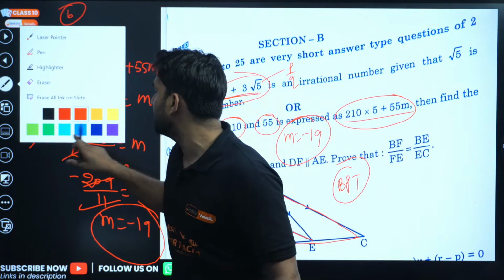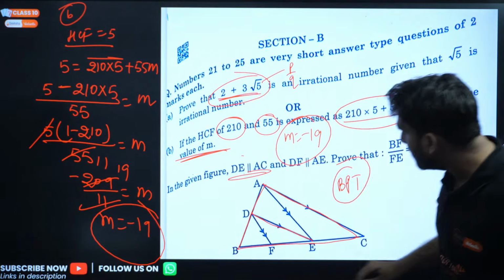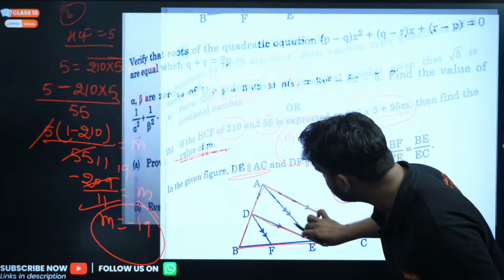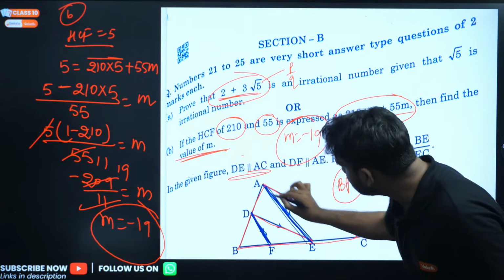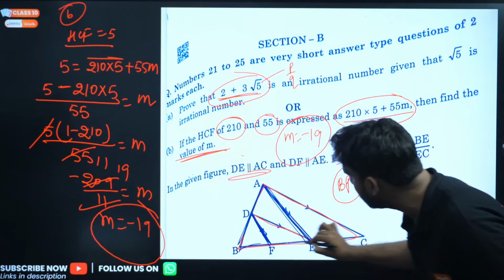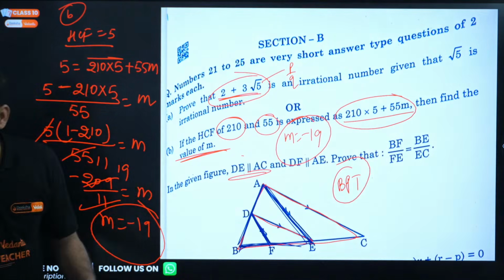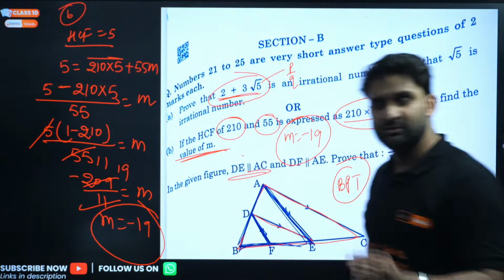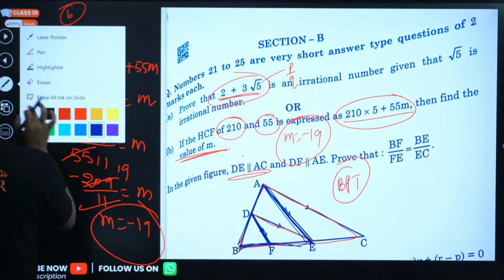Right, apply BPT. Now one more piece of information is given here: DF is parallel to BE. So here is DF, and this DF is parallel to this, so which triangle will be taken? This triangle will be taken. Now apply BPT in both the triangles. After applying BPT in both the triangles, you can get the result. Very easy question, just based on BPT.